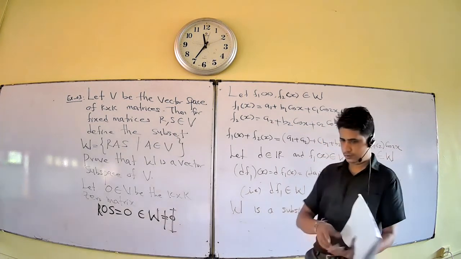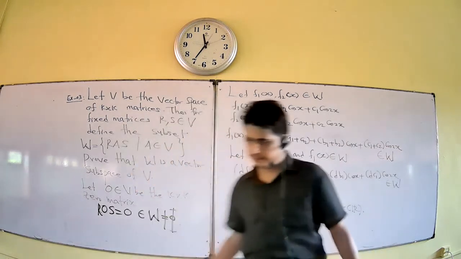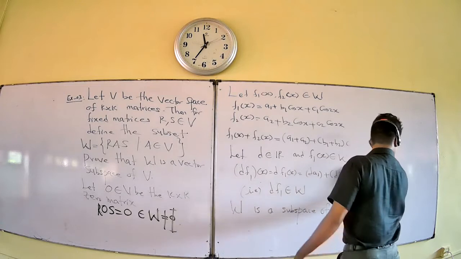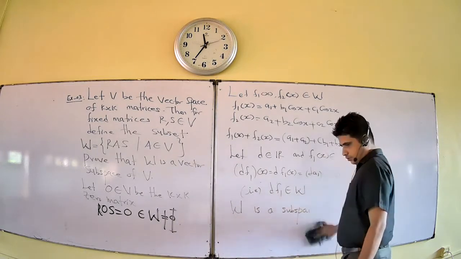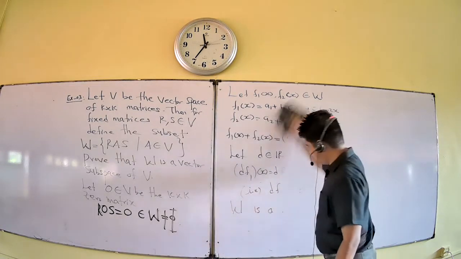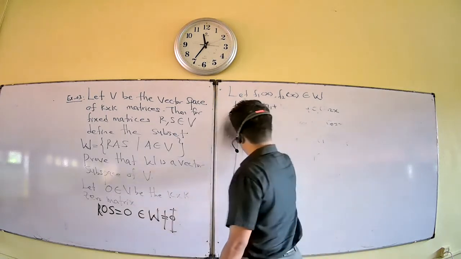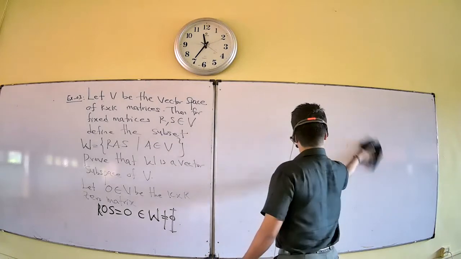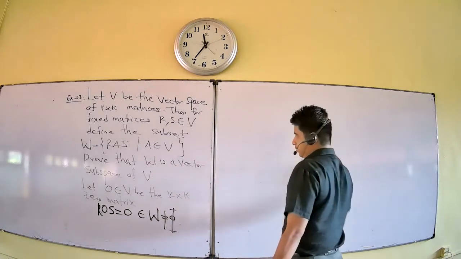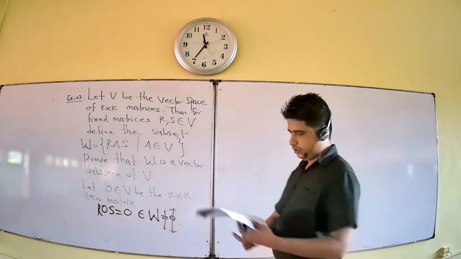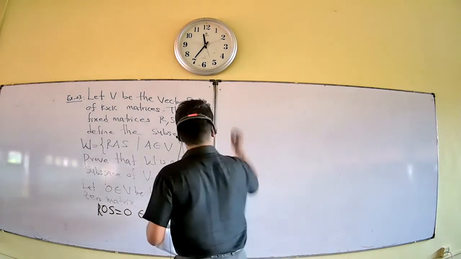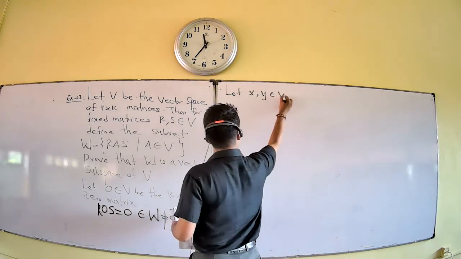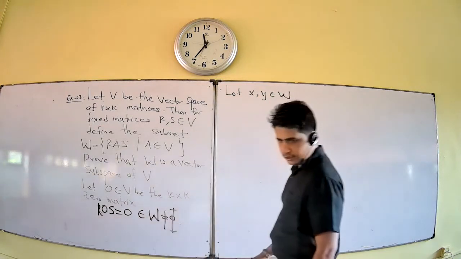Next, you take two matrices. Now let X, Y belong to W. These are K cross K matrices, important.